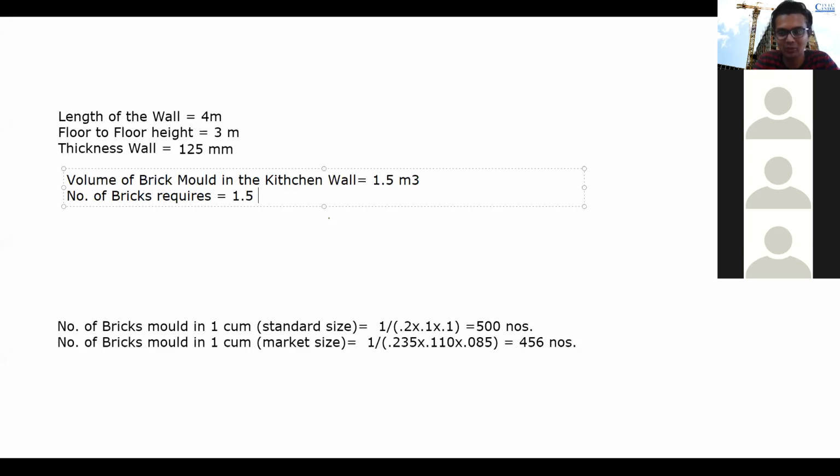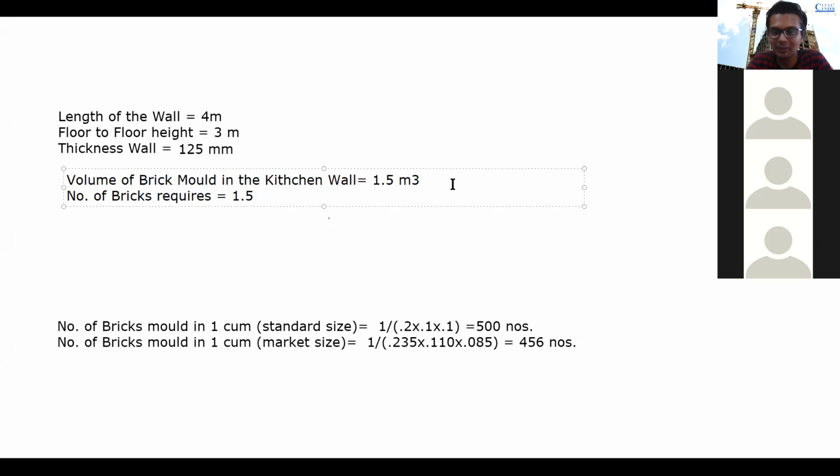I'm just talking about the actual content. See, we should be practical here. Suppose you want to construct a house, you are not writing an exam here, and your father is asking you how many bricks will be needed for this wall. Even for safety, if you take 50 bricks, it's a lot.